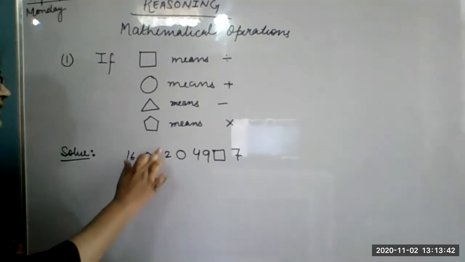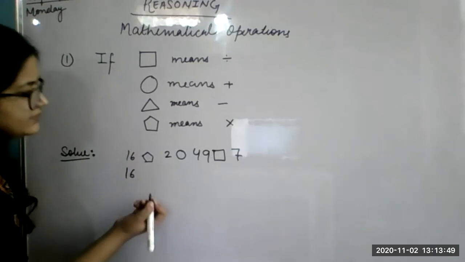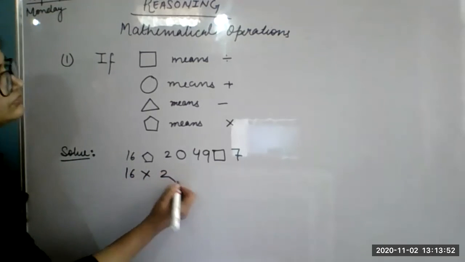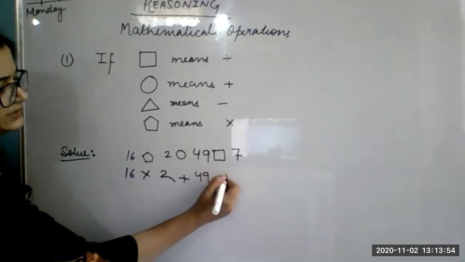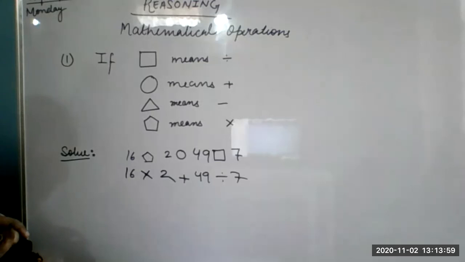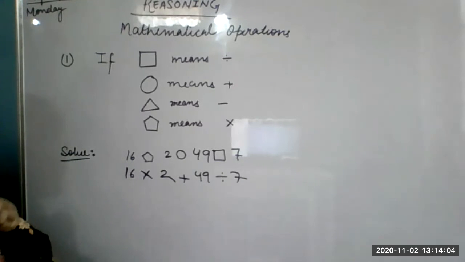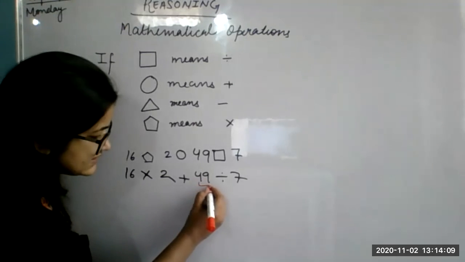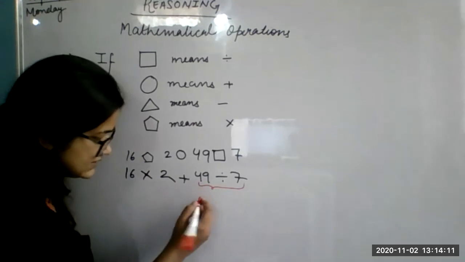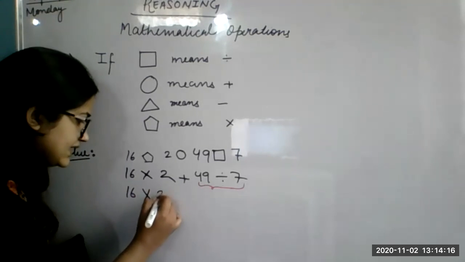Okay, I'm making it a little bit easy. Do this. Since the time is going to be up: 16 multiplied by 2 plus 49 divided by 7. What do we have to do first? Tell me quickly. What do you have to do first in this equation? This division, very good, division. That means 49 divided by 7 we have to do.